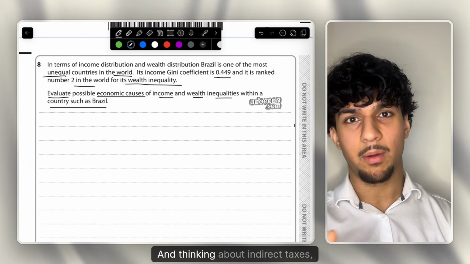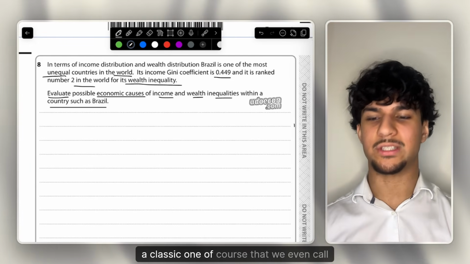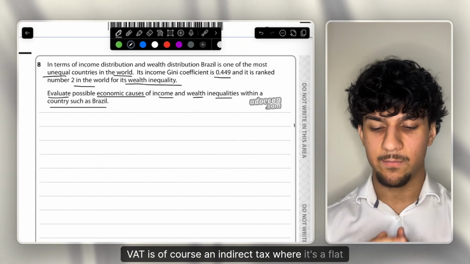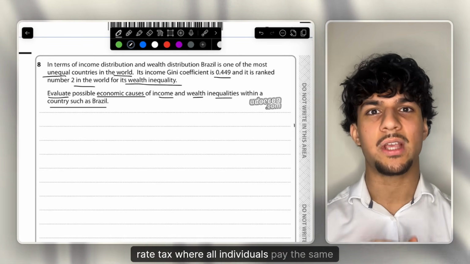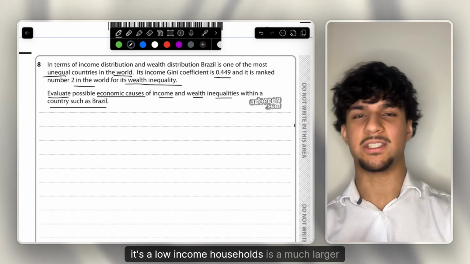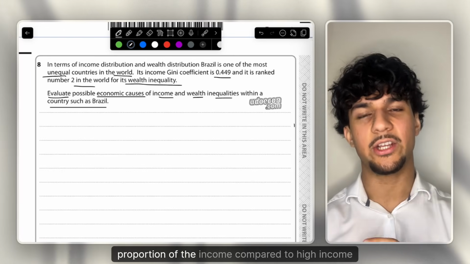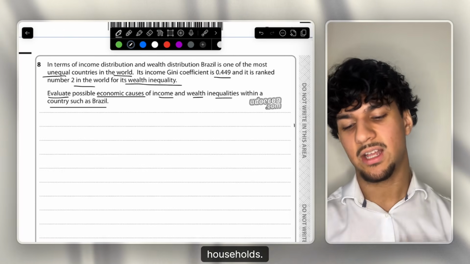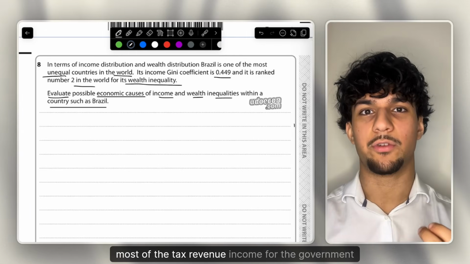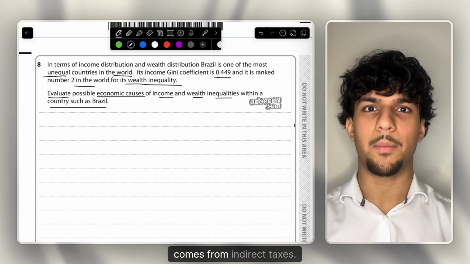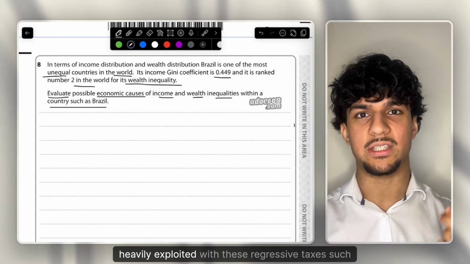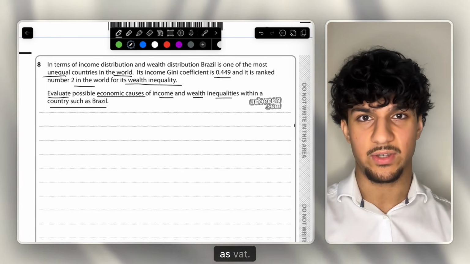And thinking about indirect taxes, a classic one, of course, that we even call regressive within the UK, VAT. VAT is an indirect tax where it's a flat rate tax where all individuals pay the same amount. And the reason why it has regressive effects is that for low income households, it's a much larger proportion of the income compared to high income households. And this could be a massive thing here. In countries like Brazil, most of the tax revenue for the government comes from indirect taxes. This means the low income households are being heavily exploited with these regressive taxes such as VAT.